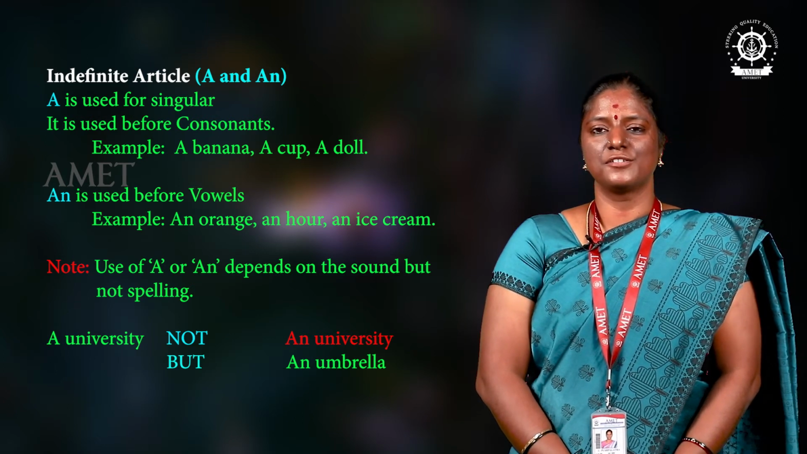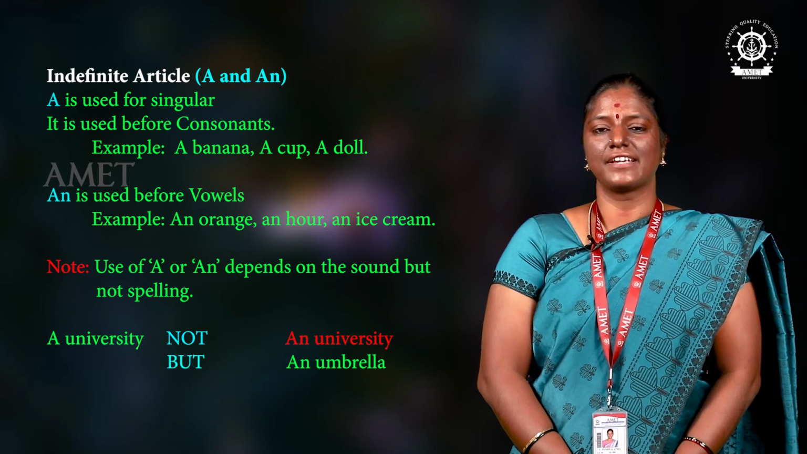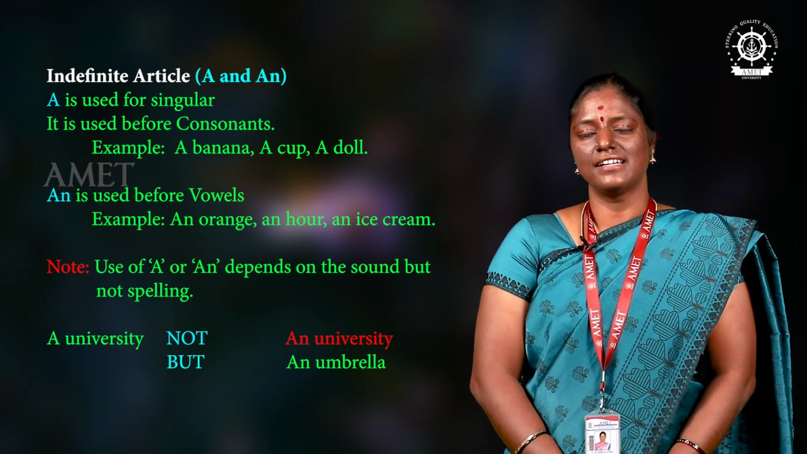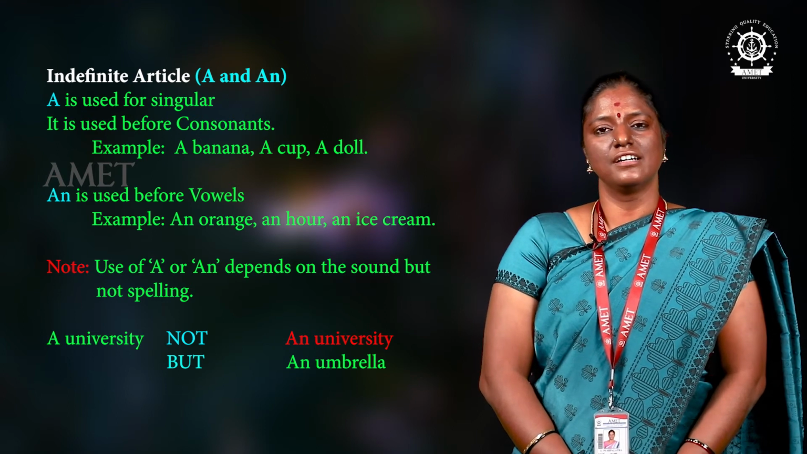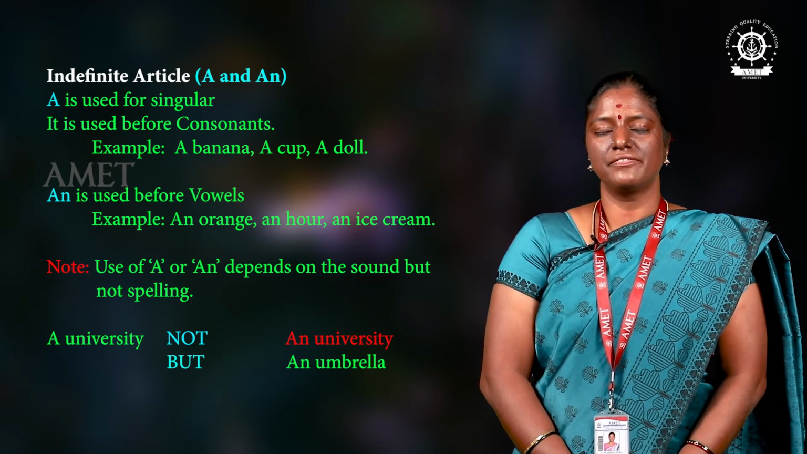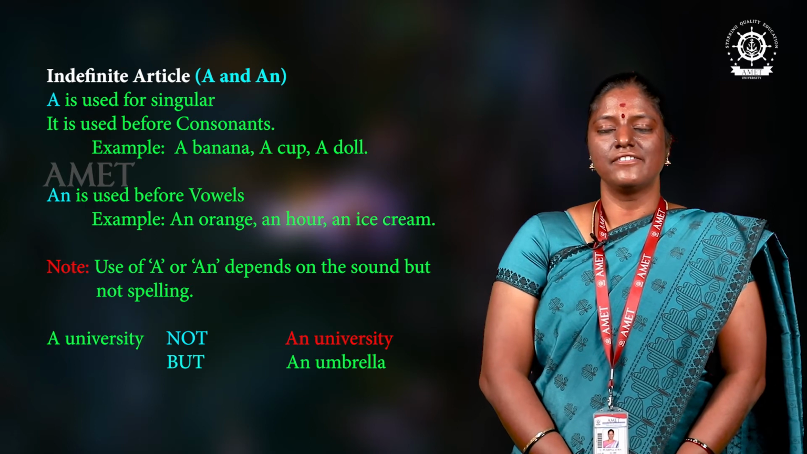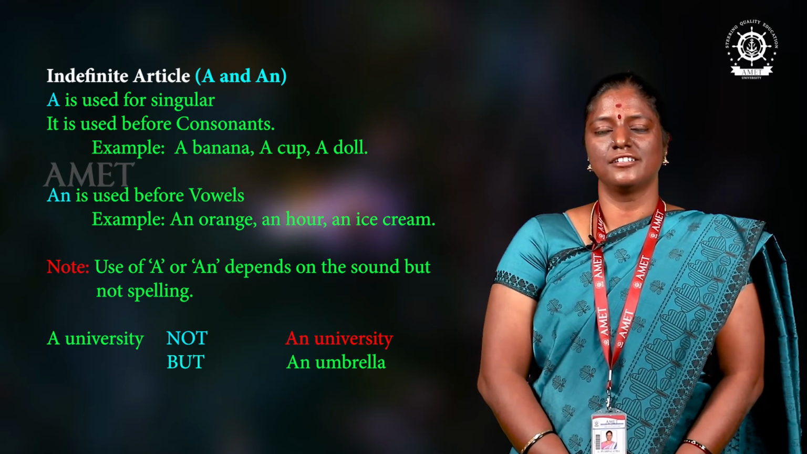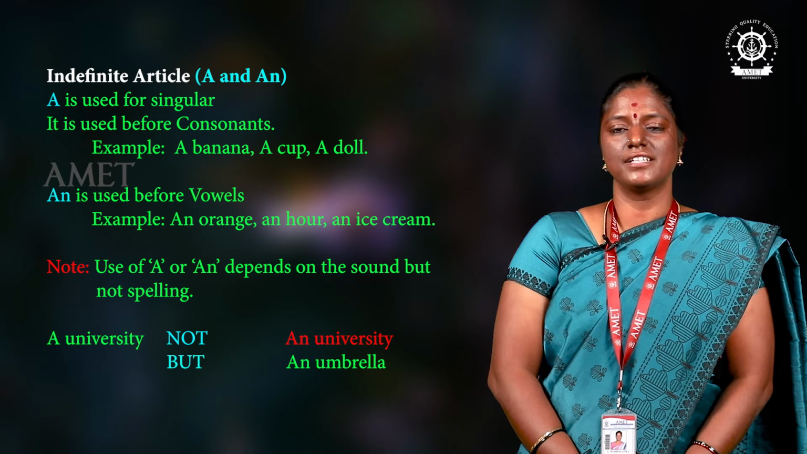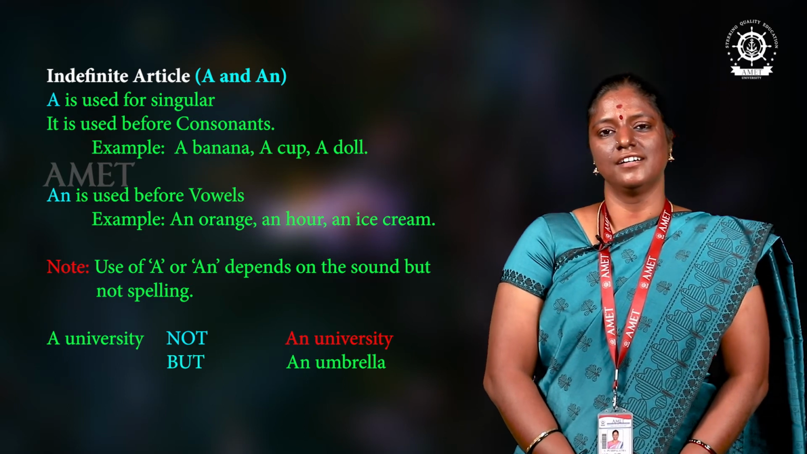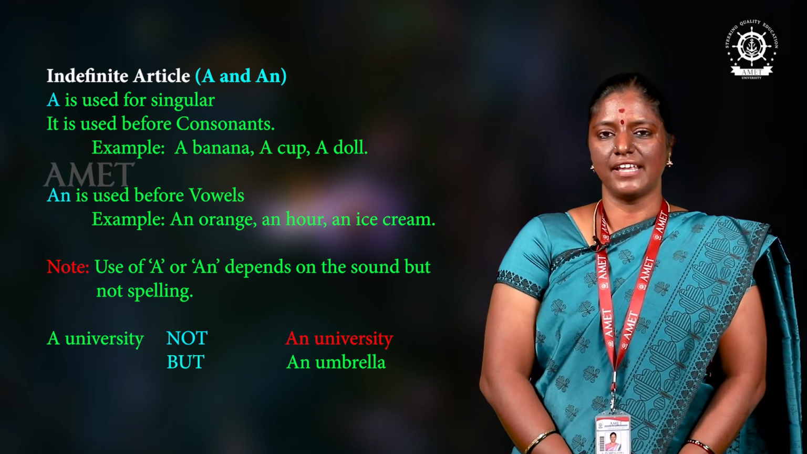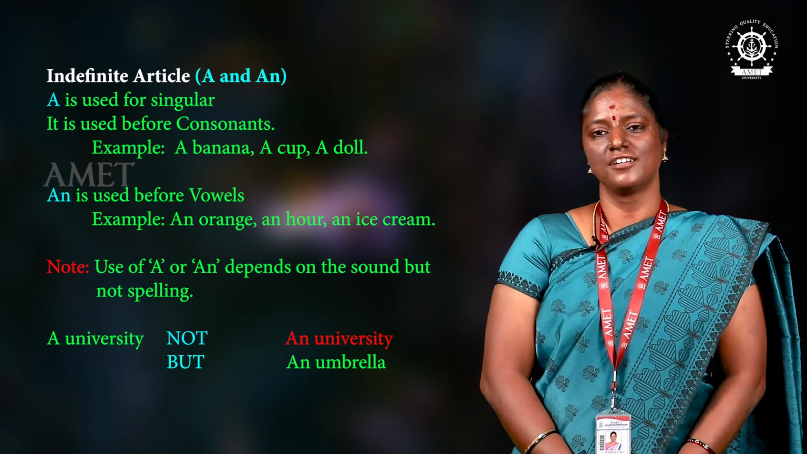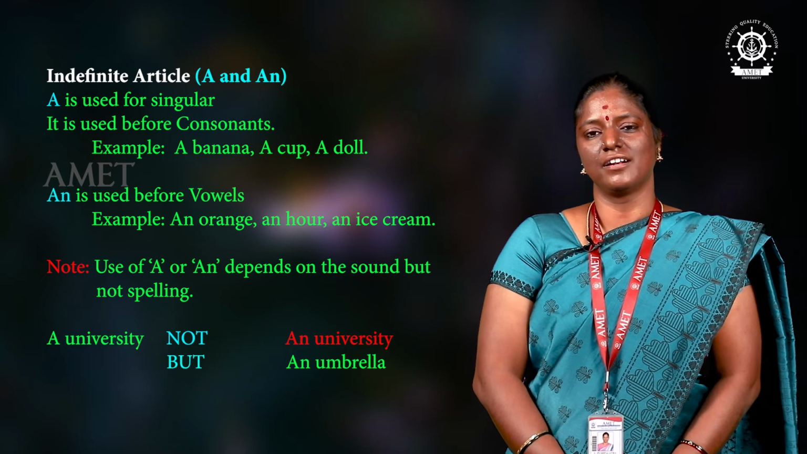But an is used for vowel sounds. Okay, an orange, an heir, an ice cream. Here we have to learn a specific thing. See, we are saying an umbrella, right? So U is there in umbrella, but we are pronouncing it with an uh sound. Even though the U spelling is there in the word, it has a vowel sound, so we are using an umbrella.